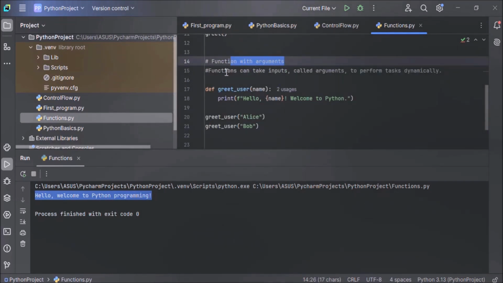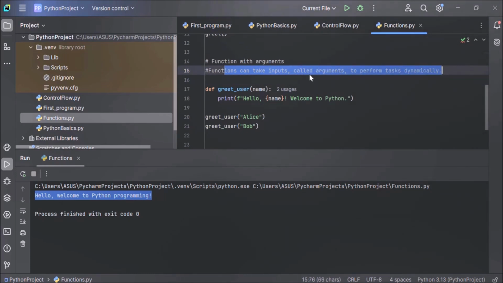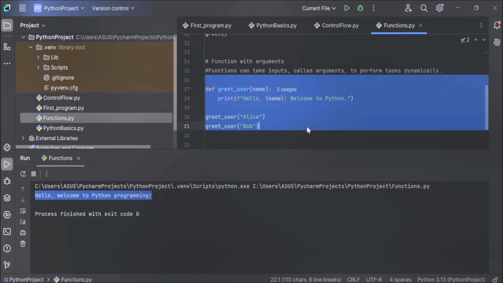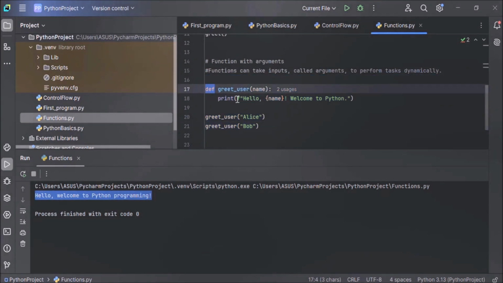Functions with arguments. Functions can take inputs. These inputs are called arguments to perform tasks dynamically. And here we have an example. Now here we have defined the function by using the def keyword, def greet_user, and you can see here, after the function name, this parenthesis is not empty.